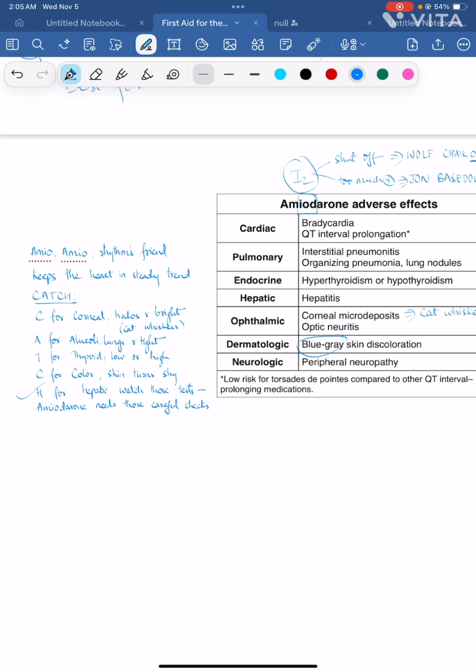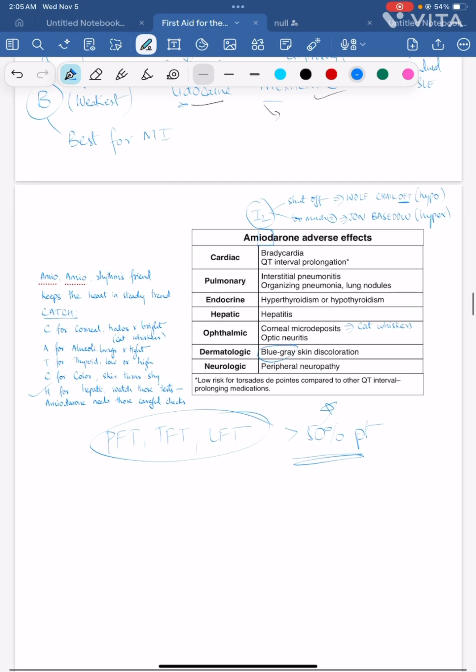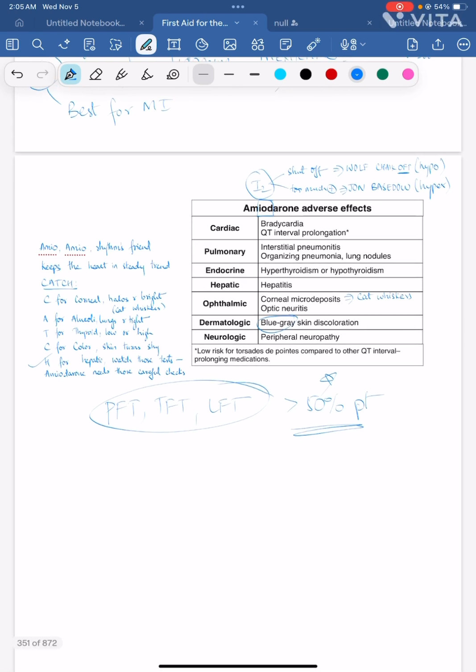Before administering amiodarone, you have to do a pulmonary function test, thyroid function test and liver function test, because more than 50% of patients will definitely have adverse effects of amiodarone. That's why you have to check all these tests before initiating amiodarone.